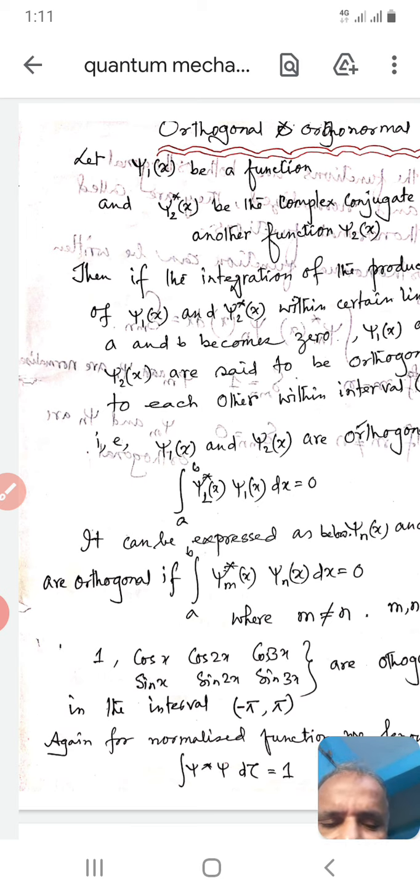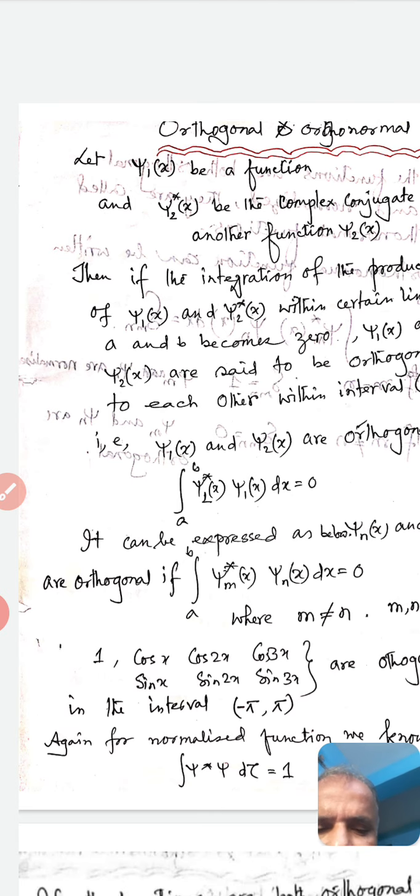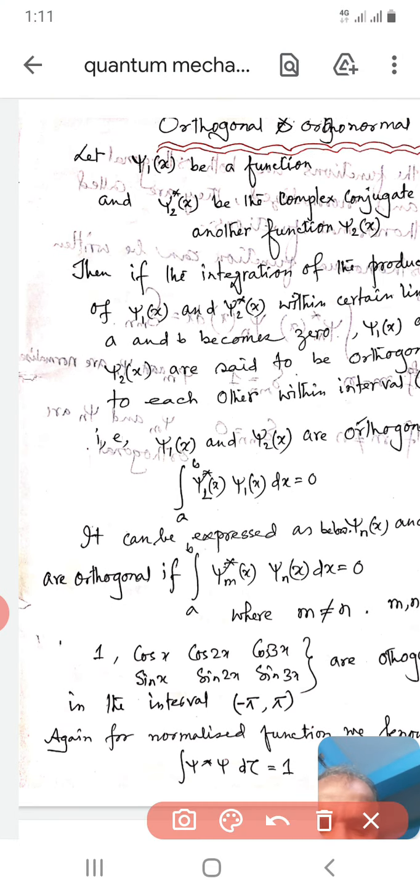Here let us suppose cos x is one function and another function is sin x. Then the integration of the product of cos x and the complex conjugate of sin x within limits minus pi to pi, if we get 0, then they will be orthogonal.